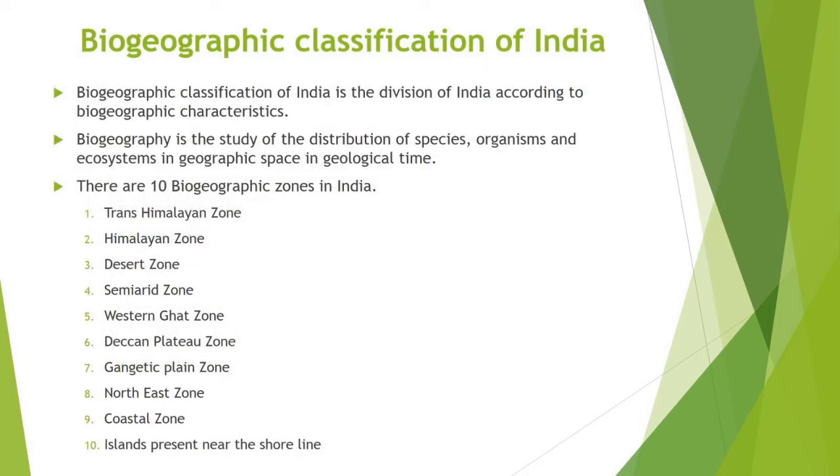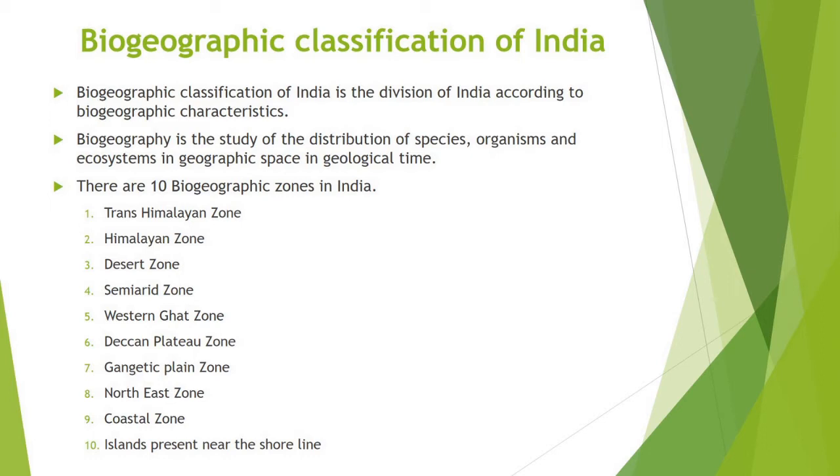Biogeographic classification of India. India is a country of vast biodiversity. It is divided into different regions based on the geography, climate, and pattern of vegetation seen. Each of these regions contains a variety of ecosystems such as forest, grasslands, lakes, rivers, wetlands, mountains, and hills, which have specific plant and animal species.